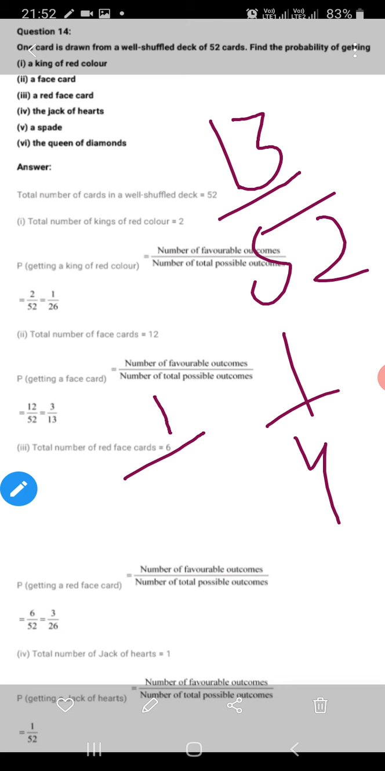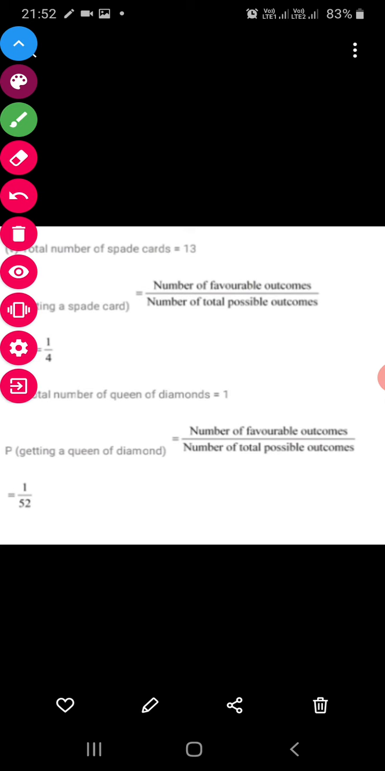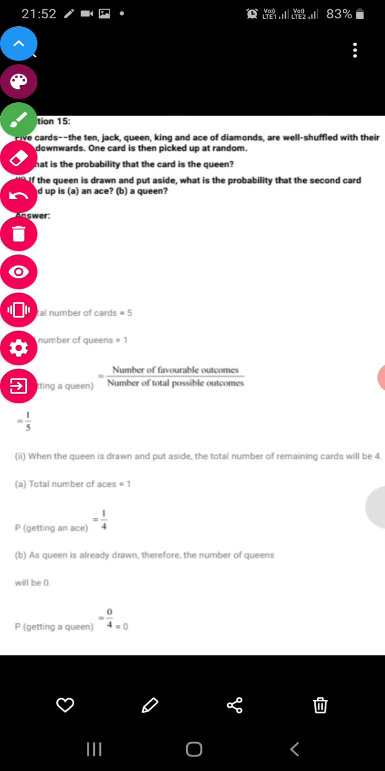Diamonds are 13 in number and out of that 1 is the queen. So the queen is 1 out of 52. Overall 52 cards are there. We have to see from the overall. Next is again of this only card question, so no need, I am not explaining this.